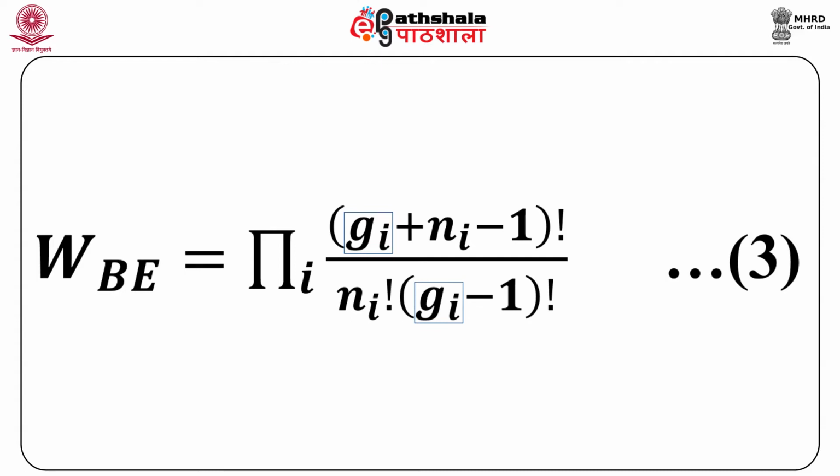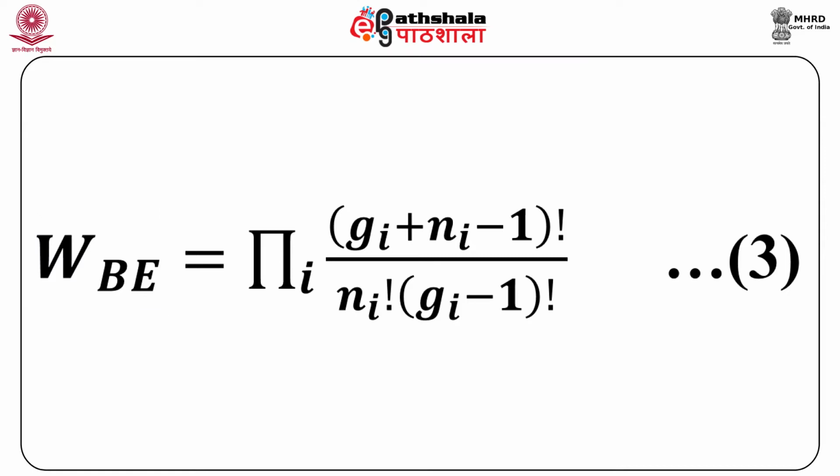Here Gi is the degeneracy of the ith energy level, Ni is the number of particles in the ith state, and W, as you already know, is the number of microstates associated with the macrostate, and we also call it the thermodynamic probability.